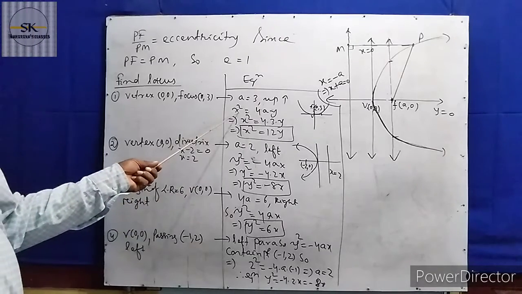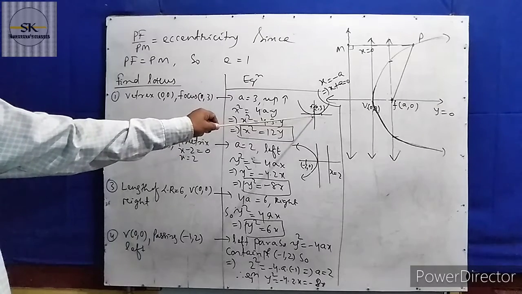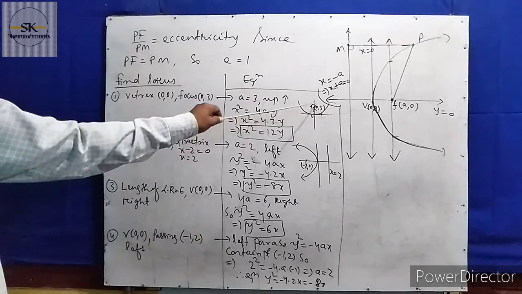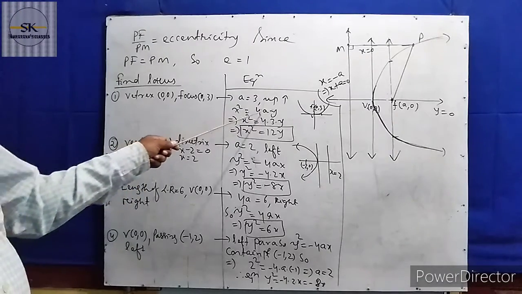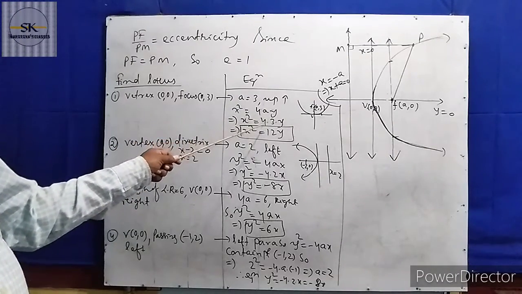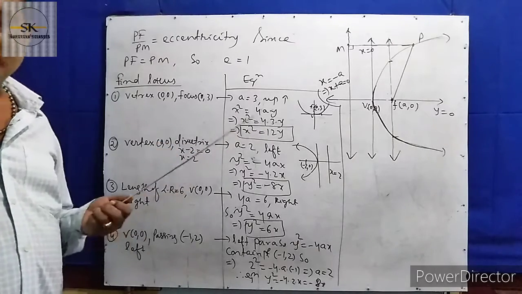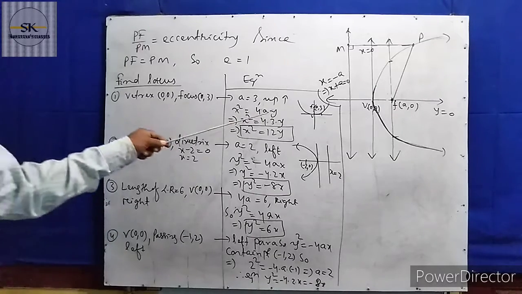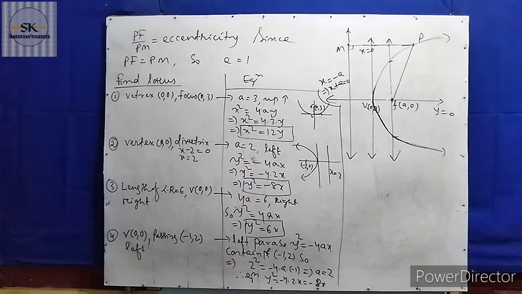For the up parabola, x² = 4ay is the equation. Here the distance from the vertex (0, 0) to (0, 3) is 3, so a = 3. Instead of x² = 4ay, you put a = 3. Then 4 into 3 is 12, so x² = 12y is the equation of the parabola. Here a is the parameter. When you find the value of a, you put it in and find the equation of the parabola. So a is one of the parameters in the parabola's equation.